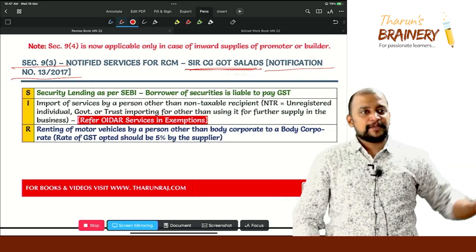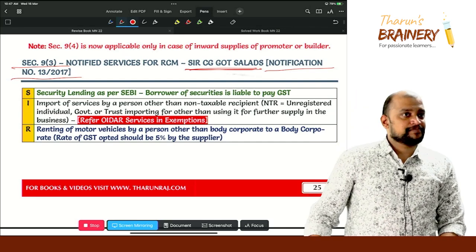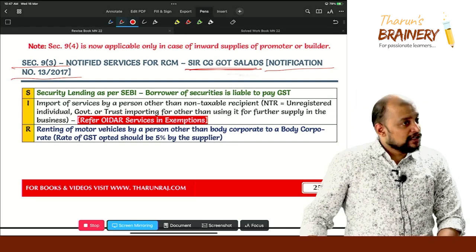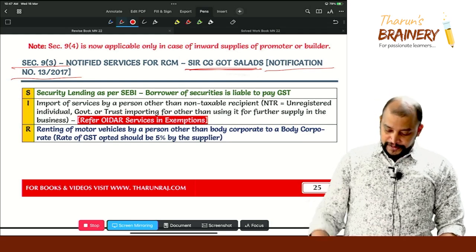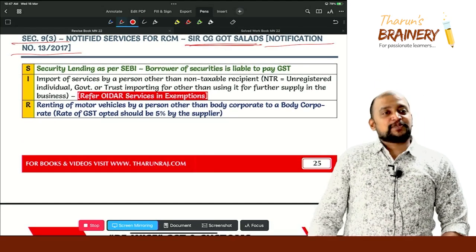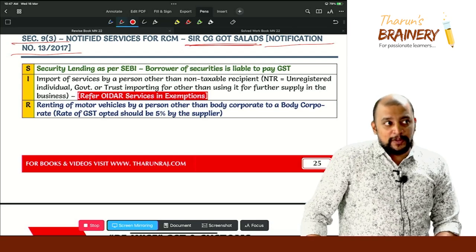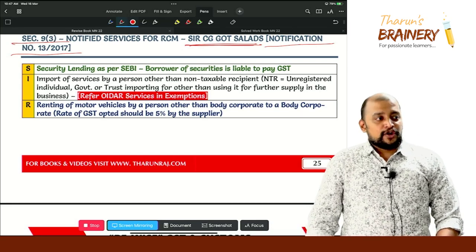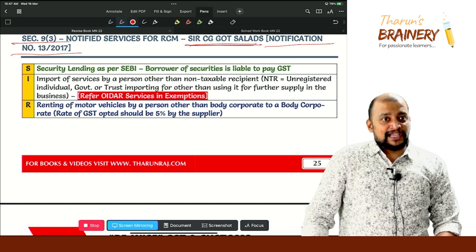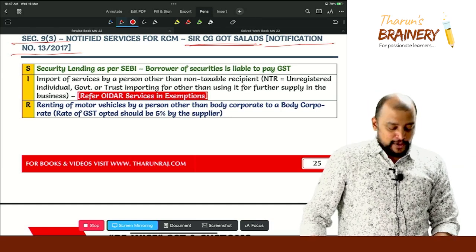Is it clear? Any doubt in this? Got the clarity? Really understood, yeah? Super. So security lending as per SEBI, in case of security lending, who will pay GST? Borrower of the security will pay GST on the lending fee that is paid by the borrower.